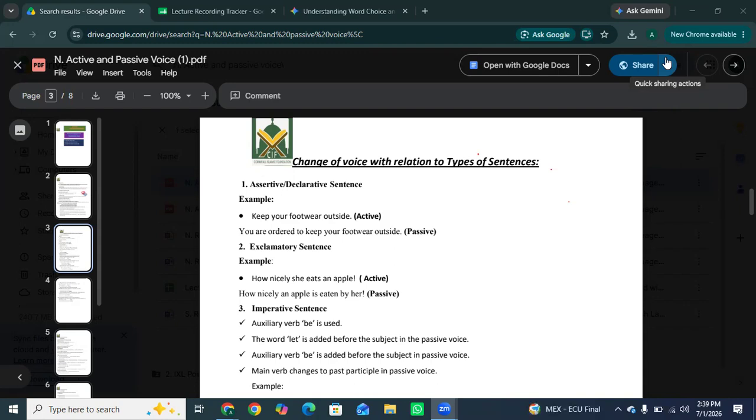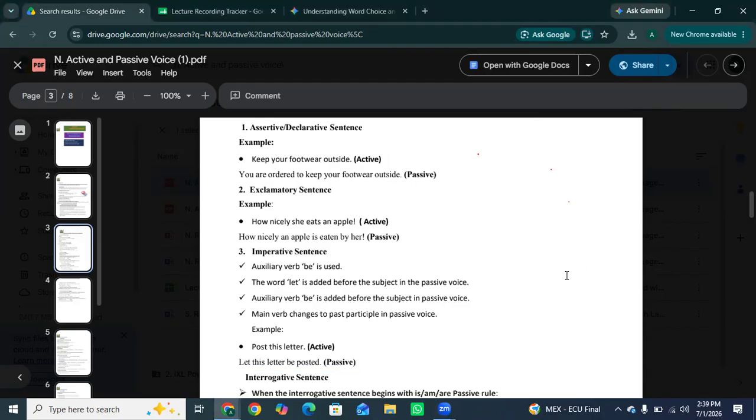The next one is the exclamatory sentence. These are sentences that express strong feelings or excitement, like you can say, wow, it's a girl. It shows some feeling or excitement, and usually ends with an exclamation mark. The sentence is, how nicely she eats an apple.